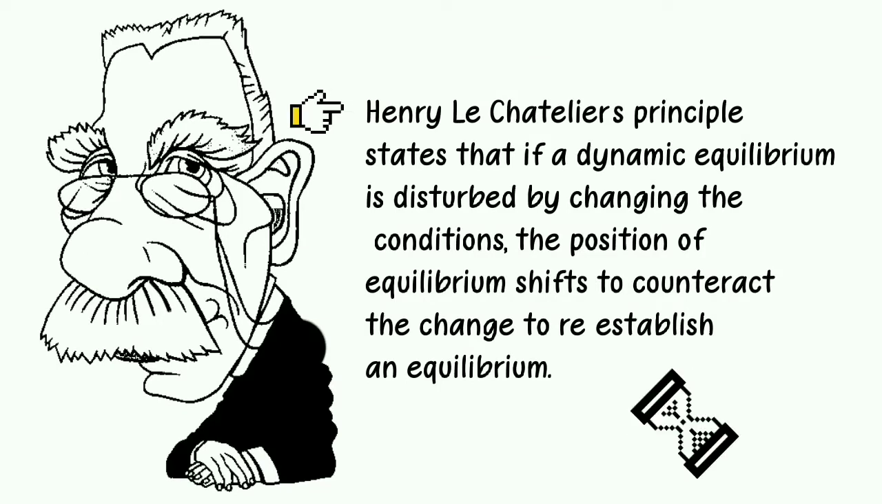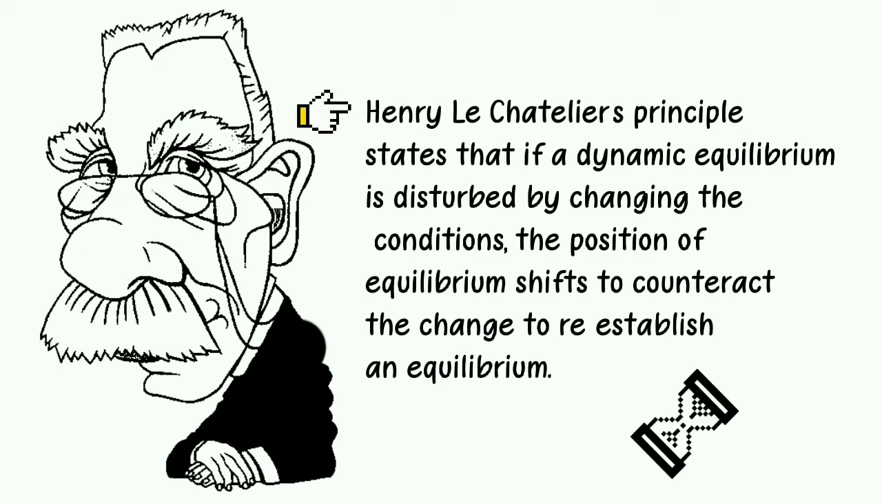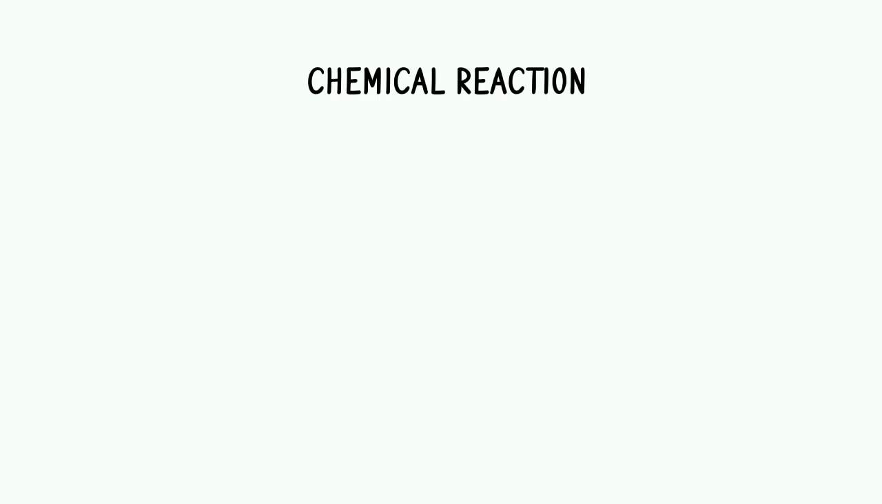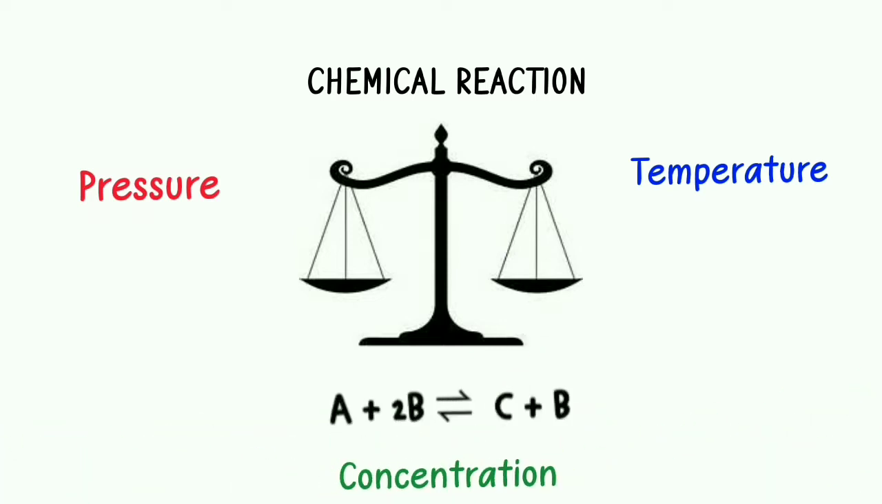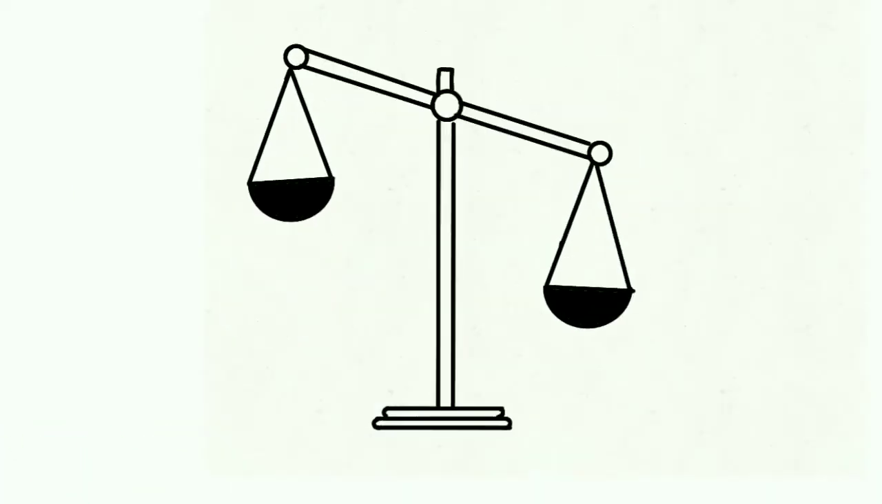Henry Le Chatelier's principle states that if a dynamic equilibrium is disturbed by changing the conditions, the position of equilibrium shifts to counteract the change to re-establish an equilibrium. If a chemical reaction is at equilibrium and experiences a change in pressure, temperature, or concentration of products or reactants, the equilibrium shifts in the opposite direction to offset the change.